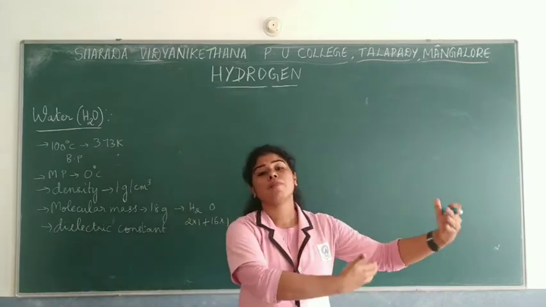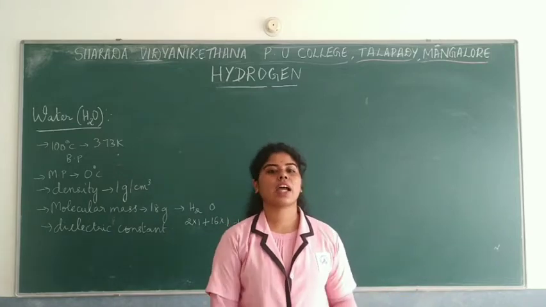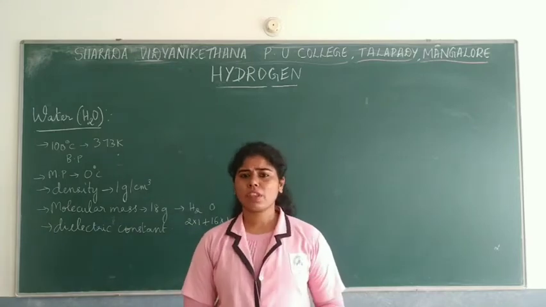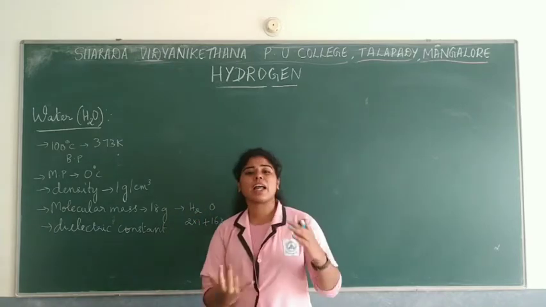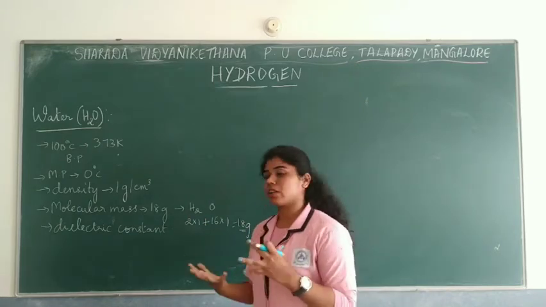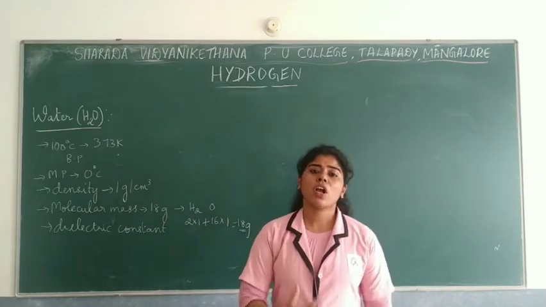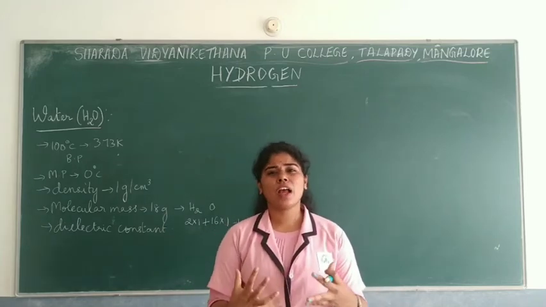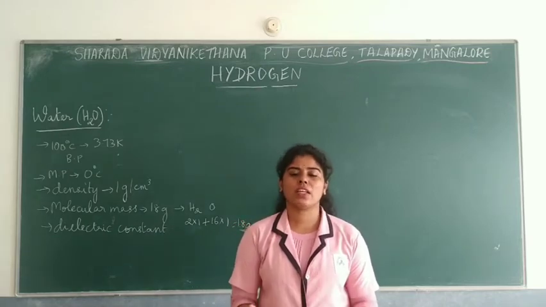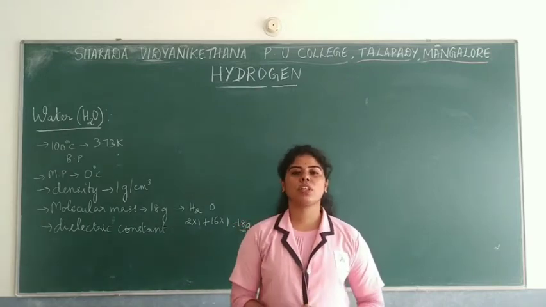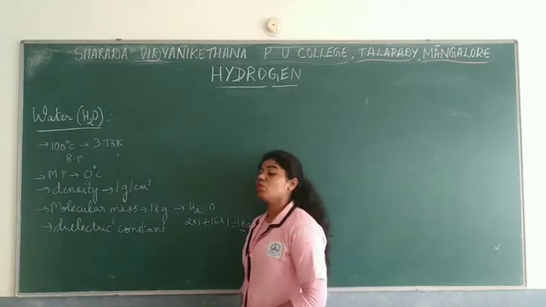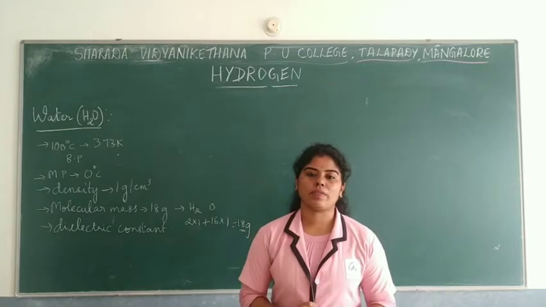So different substances will have different dielectric constants, whereas water's dielectric constant is said to be high. So all these are said to be high: high latent heat of vaporization, fusion, high heat capacity, high dielectric constant, high boiling point, high melting point. So why are these unusual and unique properties present in water? What is the main thing to be noted here? Why is this happening with water? That is due to hydrogen bonding.